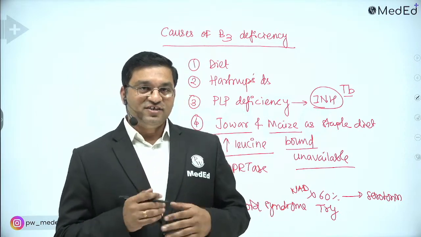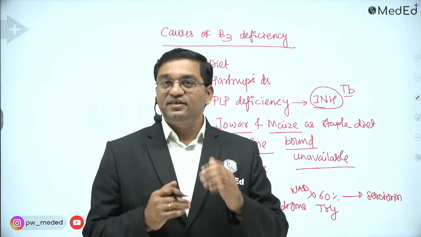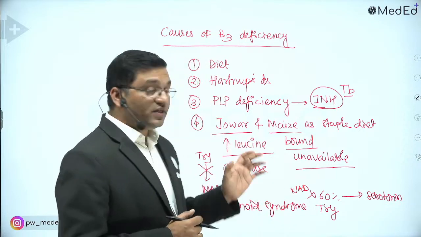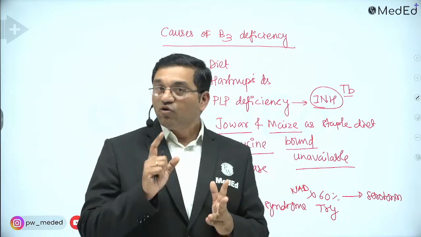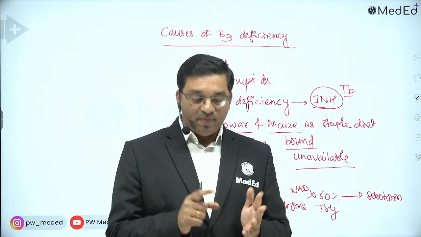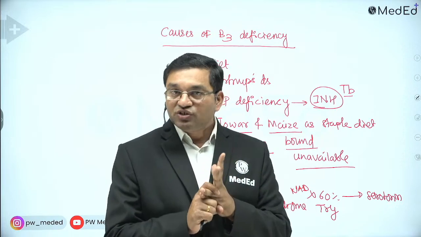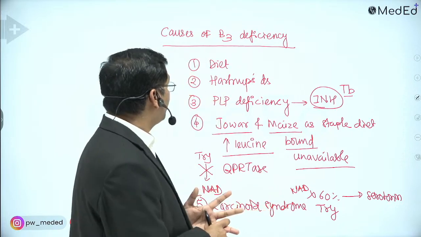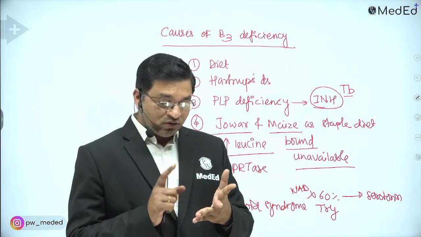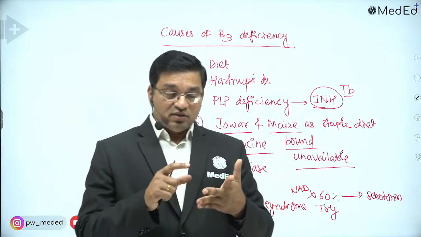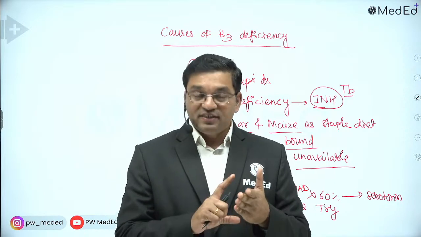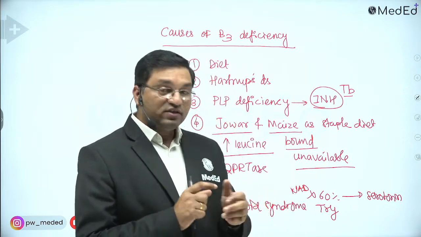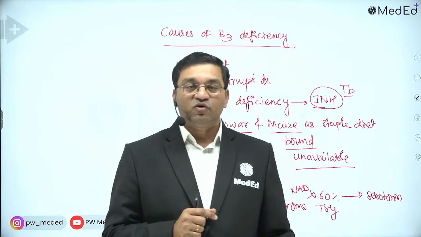According to me, there are 3 to 4 repeatedly asked topics. One is niacin. The second important topic is Gaucher's disease. Then the third important topic is pyridoxal phosphate, then thiamine pyrophosphate, and nitric oxide synthesis from arginine.